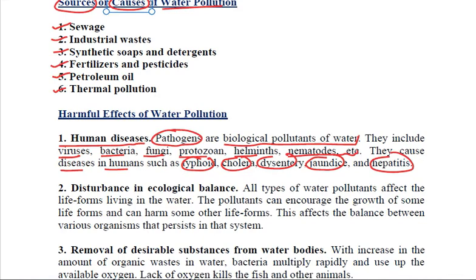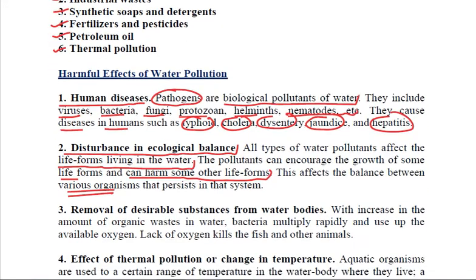This water pollution also leads to disturbance in ecological balance, because whatever the pollutant is, all of them affect the life forms living in the water. These pollutants will encourage the growth of certain life forms and can harm certain life forms. Because of this, the total balance between the various organisms which initially persisted in the system is altogether disturbed, and obviously that is harmful.